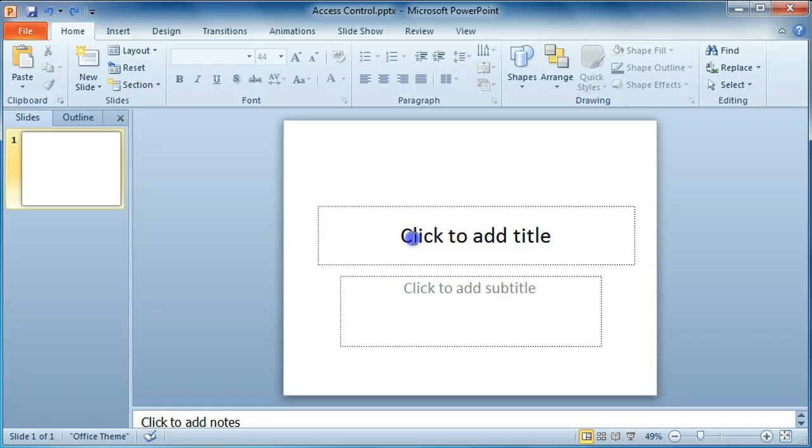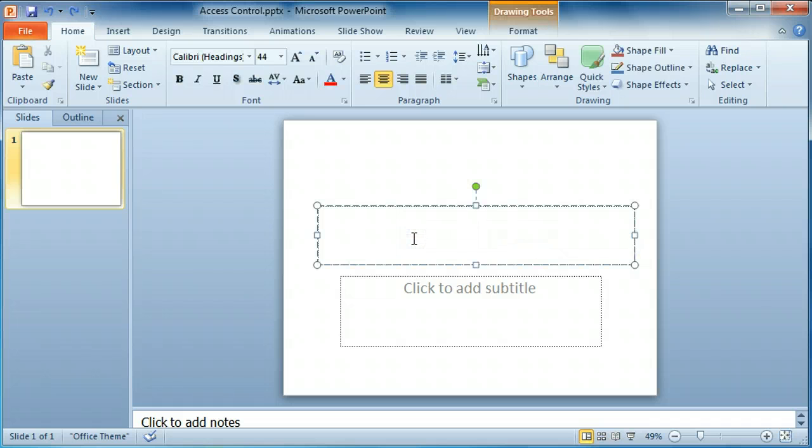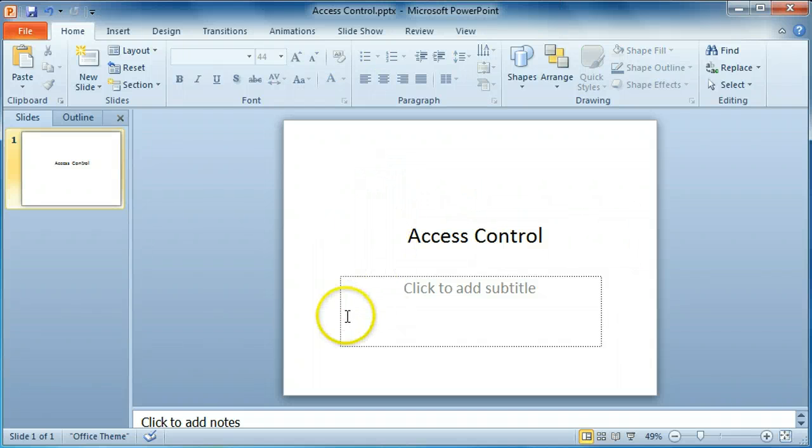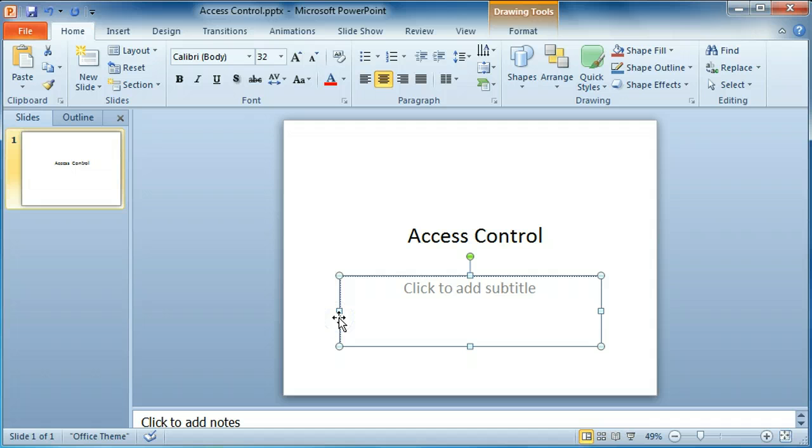Click in the placeholder and add a title for the presentation. Click away from the placeholder to see the result. If a placeholder is not needed, click on the border and press the Delete key.